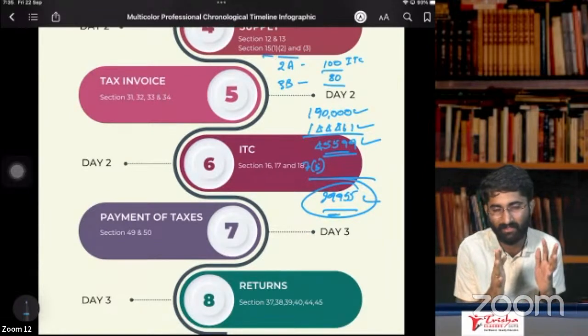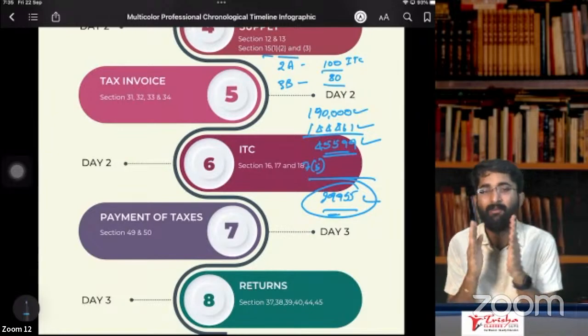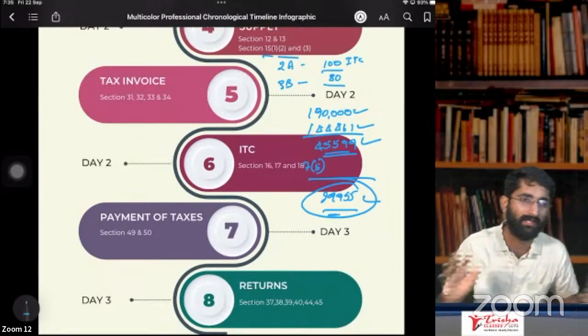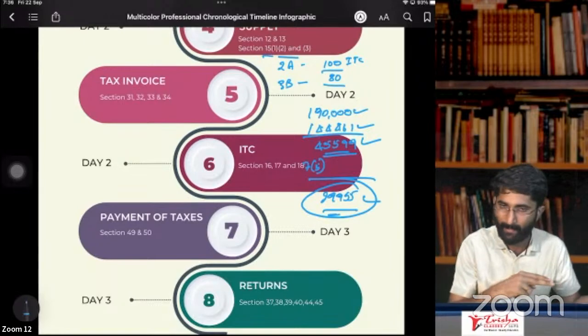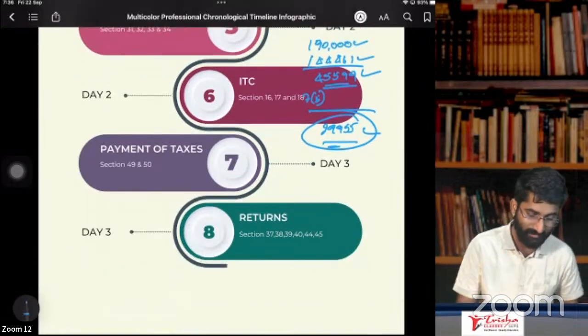So we will limit our discussion to section number 15, subsection 3. 4, 5, all these things are not there in your syllabus. We will discuss that in finals classes. Next one, it is about ITC.